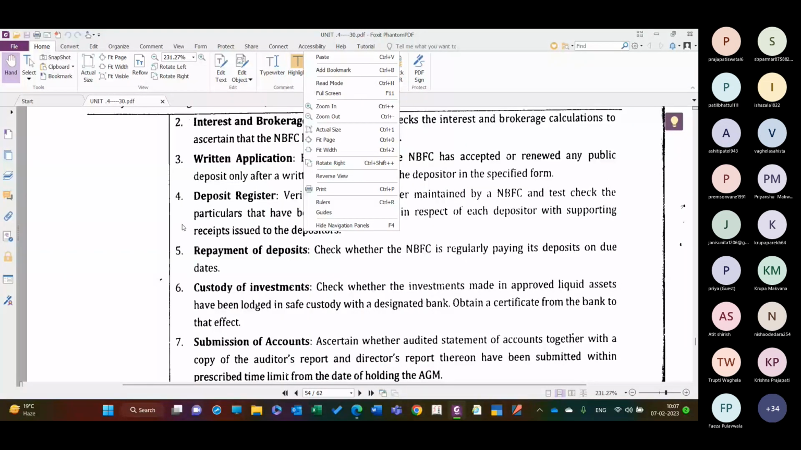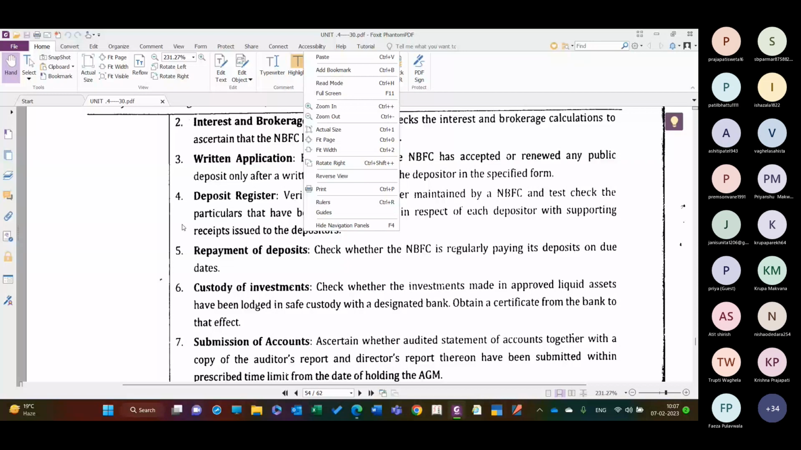Interest and brokerage payment. Test check the interest and brokerage calculations to ascertain that the NBFC has not paid in excess. So whatever the deposit they have accepted, they are paying the interest on it, and the brokerage should be appropriately paid and it should not be overpaid.